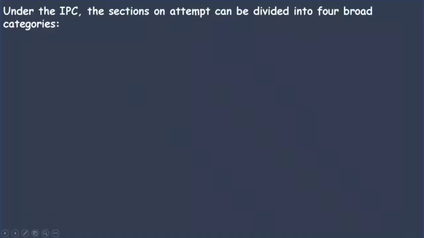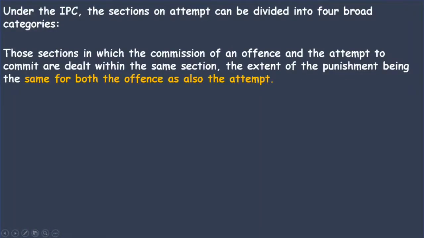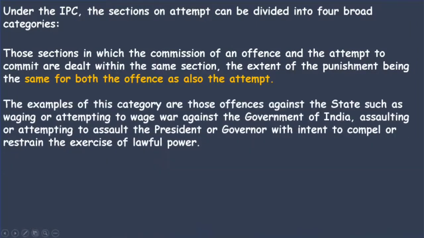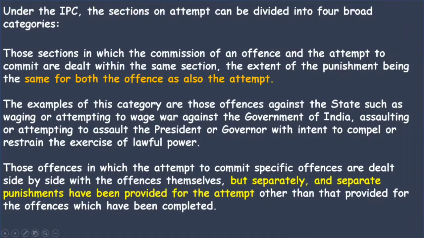Now, under the IPC, the sections on attempt can be divided into four broad categories. First, those sections in which the commission of an offense and the attempt to commit it are dealt with in the same section. The best example is waging war against the government of India, whether it is an attempt or execution or commission of that crime. Those things will be covered in the same section. The same section covers both the offense and the attempt.